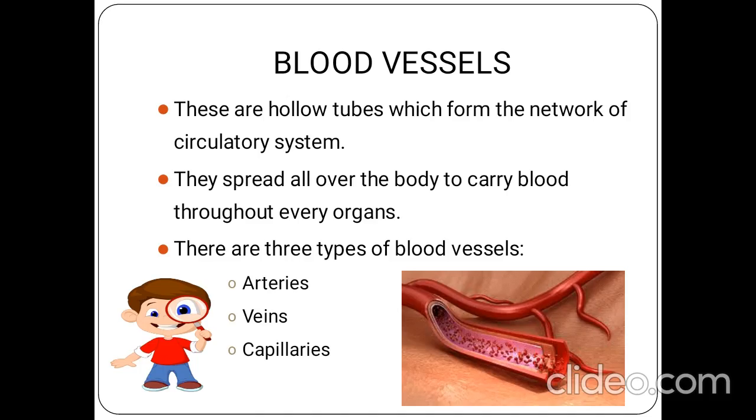Arteries carry pure blood to all parts, whereas veins carry impure blood from all parts to the heart. And capillaries are small tubes through which the contents of the blood, that is nutrients of the food, gases and disease fighting elements, can be exchanged between blood and different organs of the body, right?